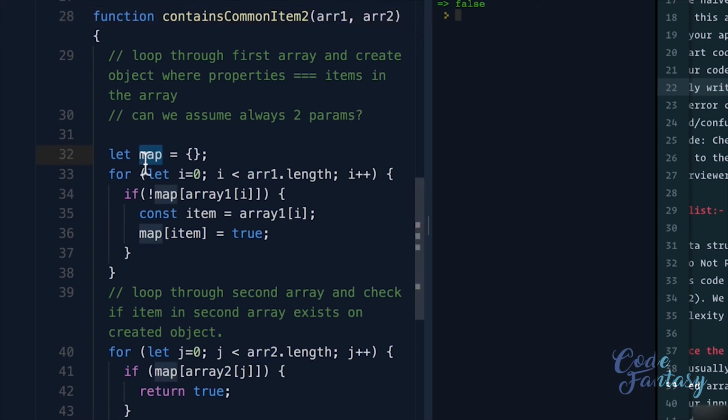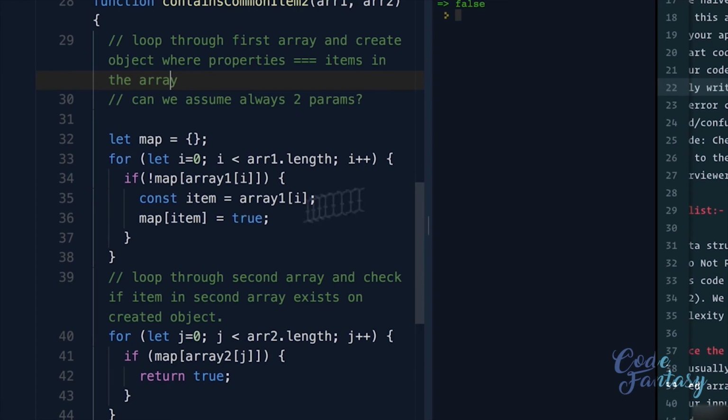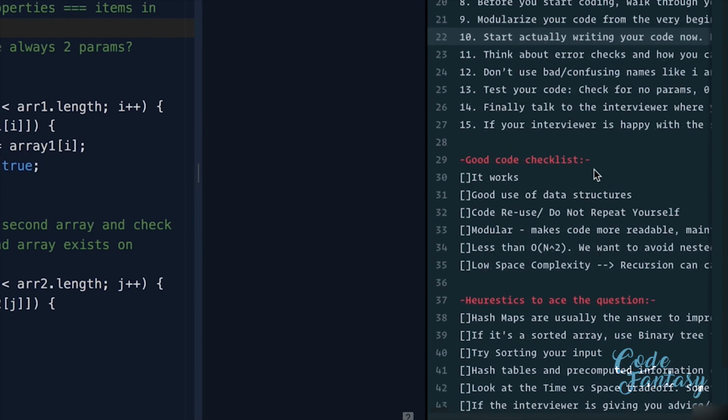Maybe this map variable can be called tally or something more meaningful, specific for the code. Again, this is one of those things that you can talk to the interviewer about and let them know that you're thinking about these things. And that's very, very important. Again, as long as you're thinking about that and you're telling the interviewer that you're considering these things, you're getting full marks for it. Let's keep going.